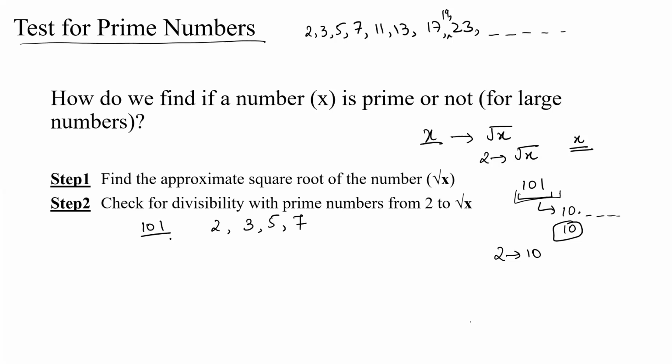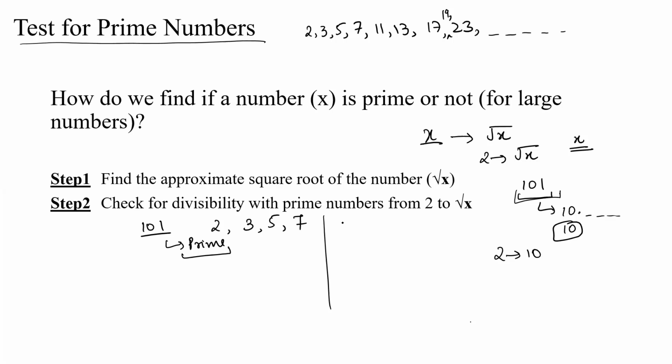Is 101 divisible by 2? No. Is it divisible by 3? No. Is it divisible by 5? No. Is it divisible by 7? No. So 101 is a prime number. You don't have to check for divisibility of 101 with all the numbers from 2 to 100. So this is a test for divisibility of a number.